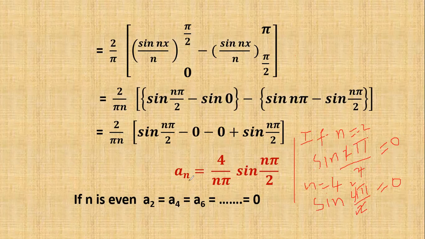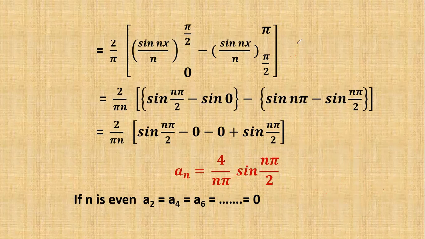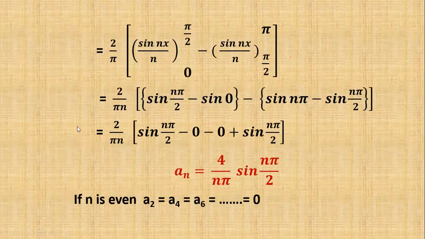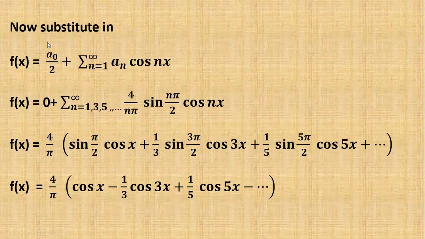Put n is equal to 2, a2 is equal to 0. Put n is equal to 4, a4 is equal to 0. Put n is equal to 6, a6 is equal to 0. Here 2, 4, 6 and so on are even numbers. When n is even, the a_n value is equal to 0. Now we can substitute these values in the Fourier series.